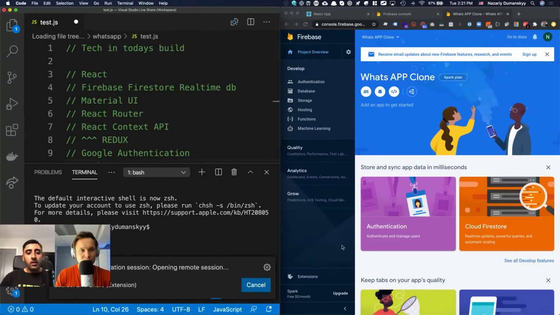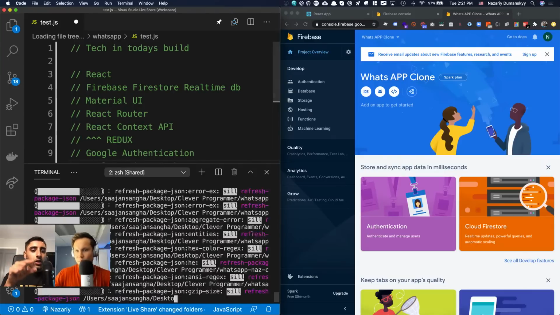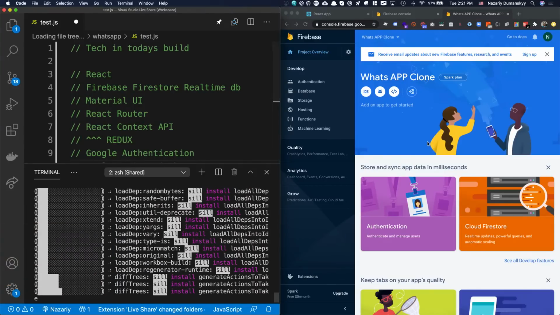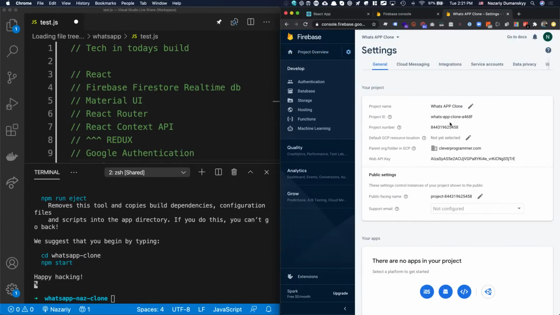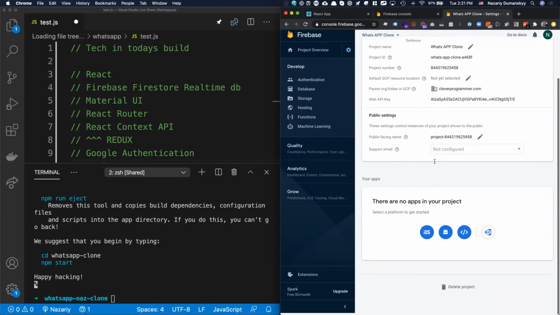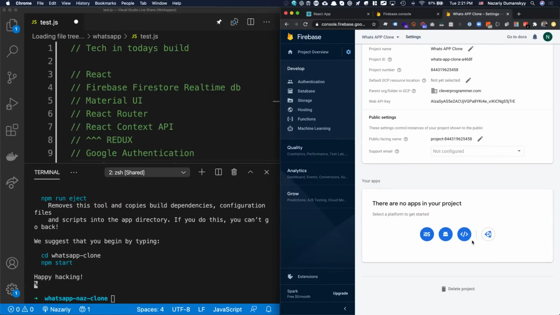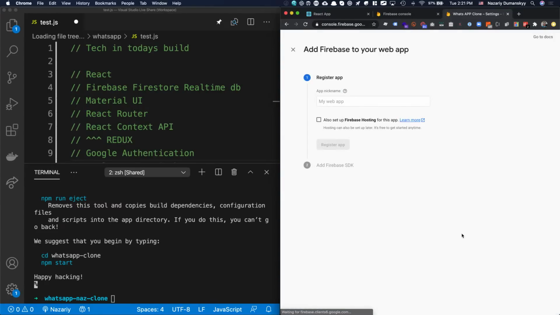So now you want to go over to that little cog icon in Firebase, at the top. Yeah, that's the one. Click that and click project settings. And then you want to go all the way down to the bottom. And you see that web app icon there. That's the one.